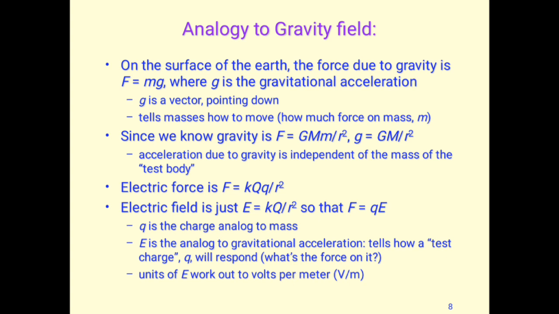So now we are comparing the analogy to the gravity field. On the surface of the earth, the force due to gravity F is equal to mg, where g is the gravitational acceleration, and this is pointing towards the earth and tells how to move. Like if something is thrown, on the basis of gravity, it will come to earth somehow.